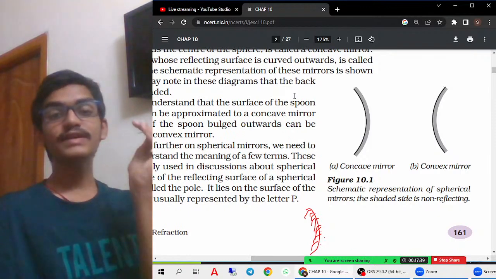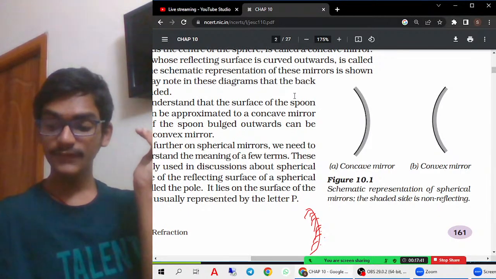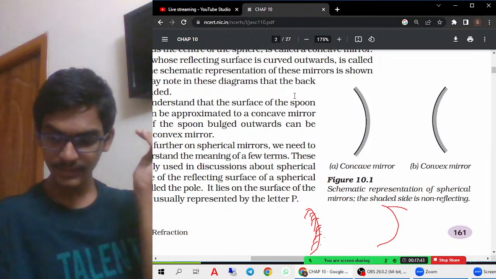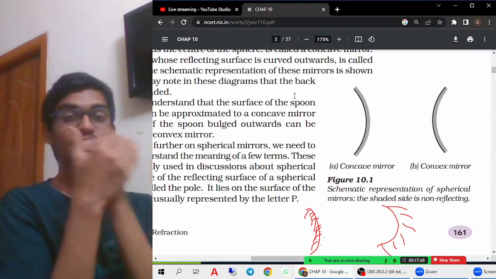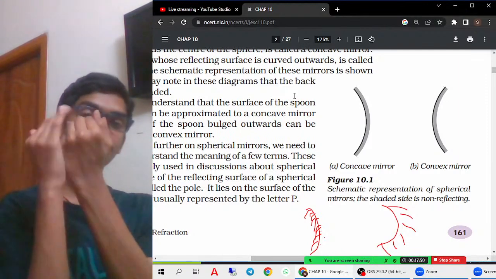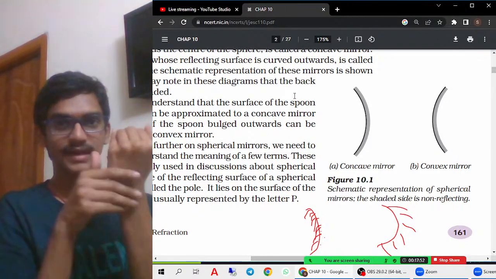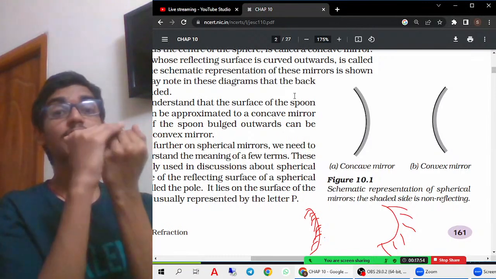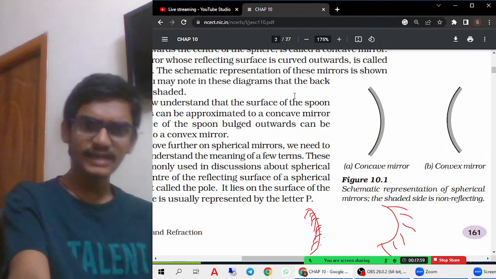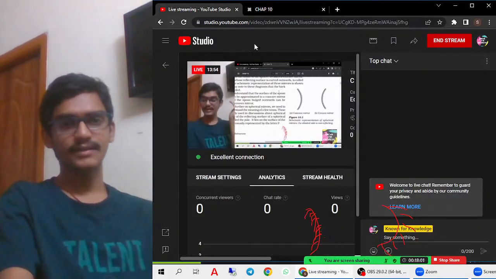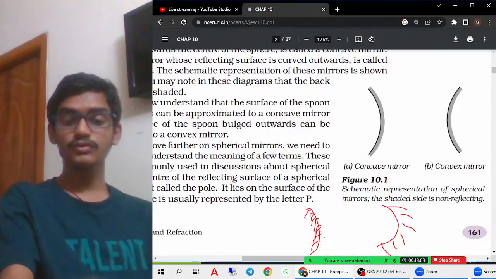A convex mirror is the kind of mirror wherein the reflecting surface is curved outwards. For example, this is a mirror with the reflecting surface outwards. Take the spoon again. If you see, the outside is bulged outside, and that smooth surface is curved outwards. That is called a convex mirror. So by taking the example of the spoon, you can easily understand the topic.